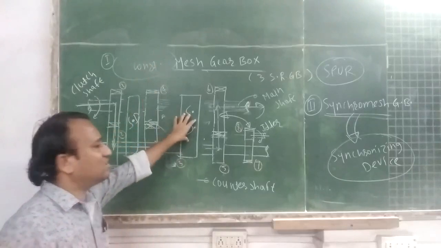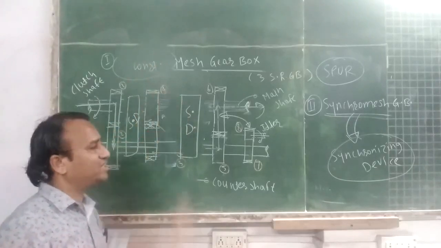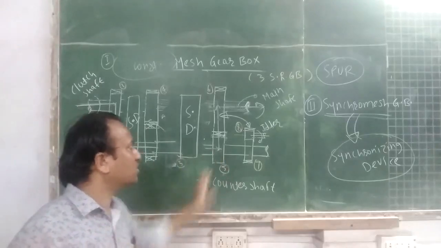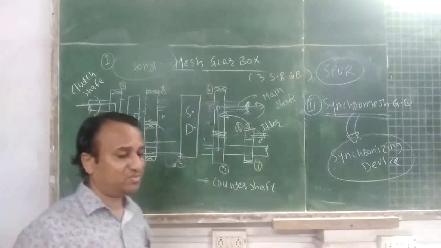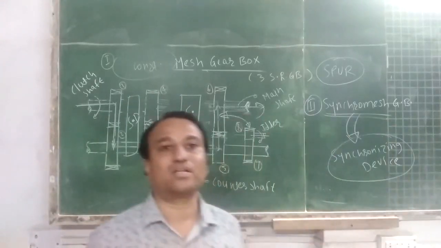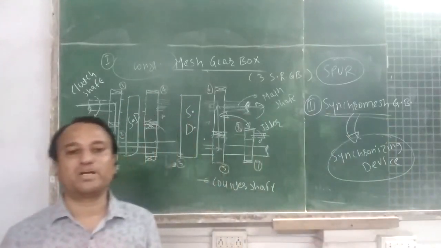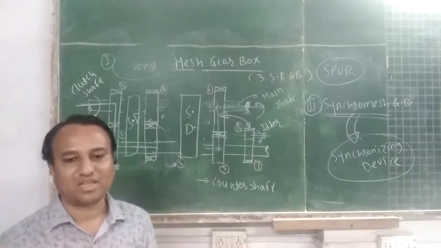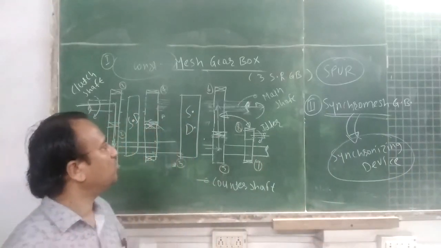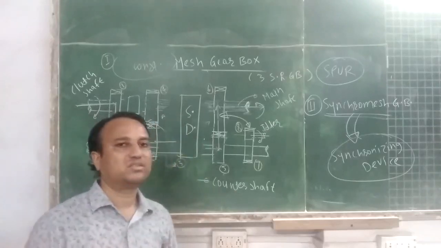The dog clutches are mounted on the main shaft, not on the counter shaft, so double declutching is required. That is, the operator must press the clutch pedal twice, clutching and declutching two times. So double declutching is required, and that will be a hectic process.